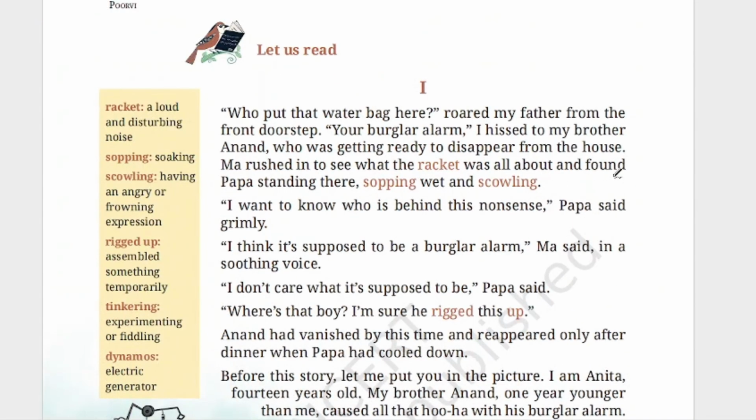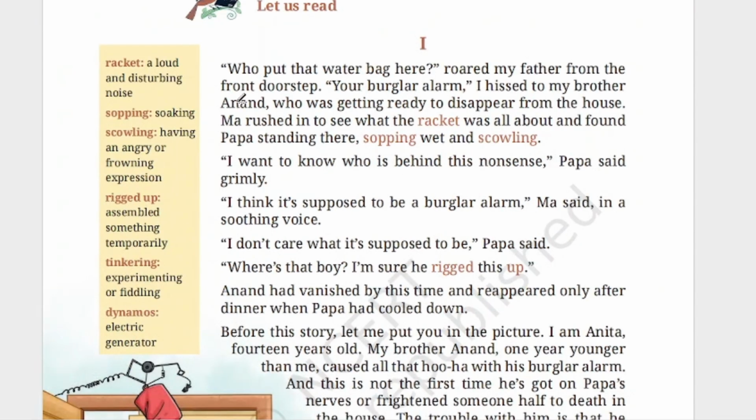Now let's start the lesson. This is the first scene. "Who put that water bag here?" roared my father from the front doorstep.